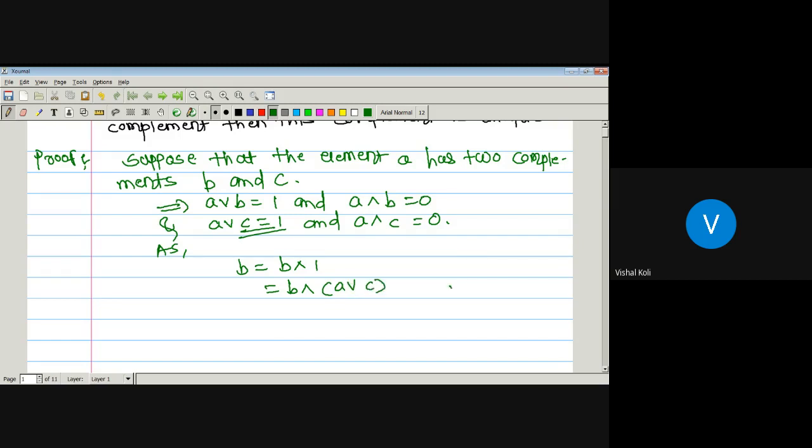As the lattice is distributive, it must hold the distributive condition. This can be written as (B meet A) join (B meet C), by the distributive law. Now B meet A can be written as A meet B, so we get (A meet B) join (B meet C), by the commutative property.